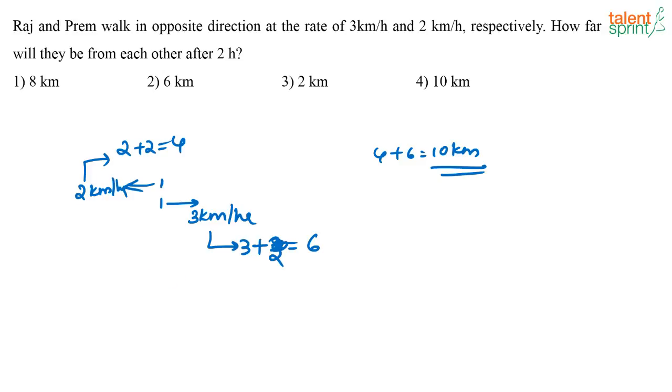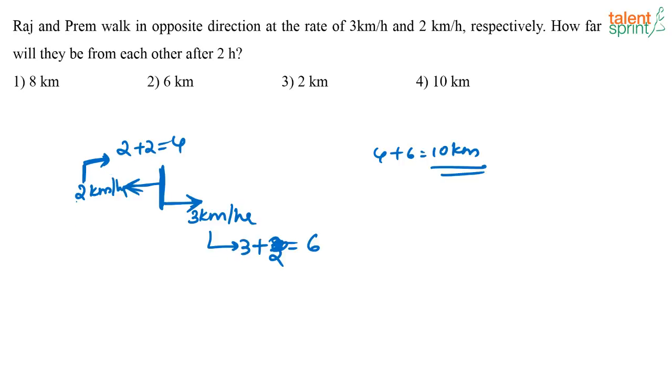See, what is happening here? Sanjay says explain once again. Sanjay, this is a very basic question. So both these two people are starting from one point, okay. Now this person is going with a speed of 2 kilometers per hour and this person is going with a speed of 3 kilometers per hour, or he is covering 2 kilometers in 1 hour. So in 2 hours, what distance will this person cover? He will cover 2 plus 2, 4 kilometers.